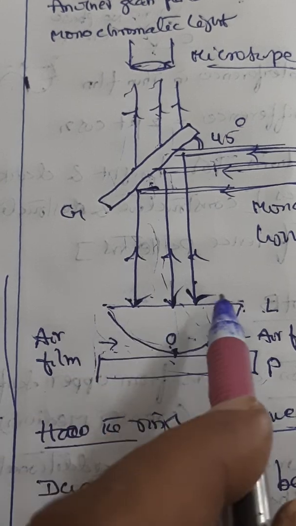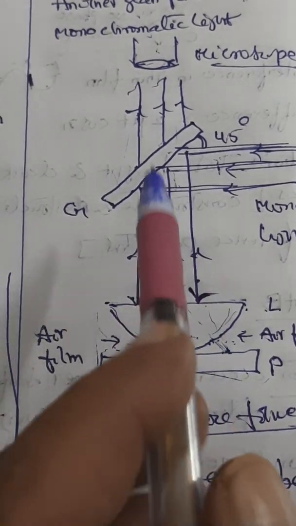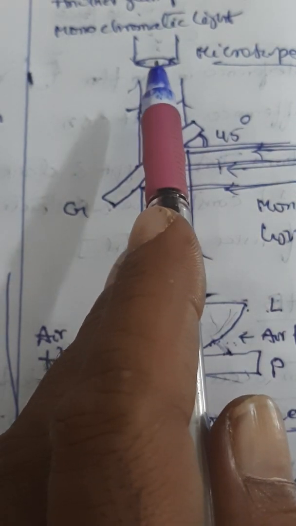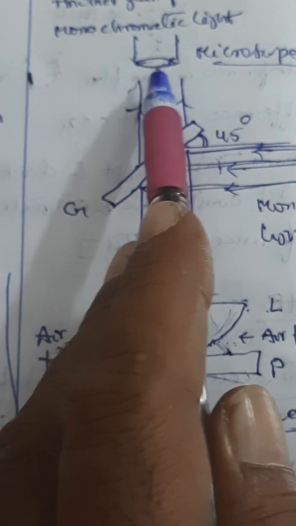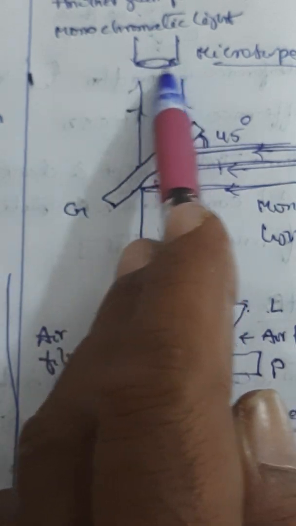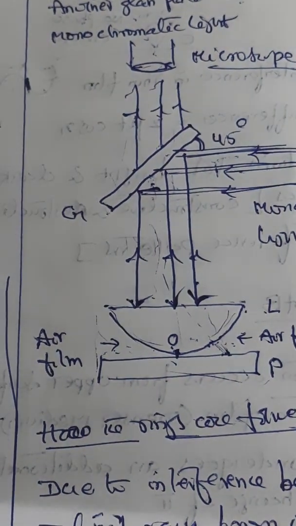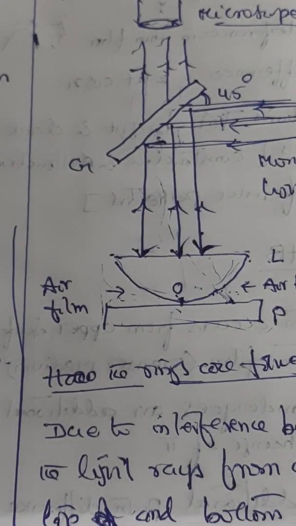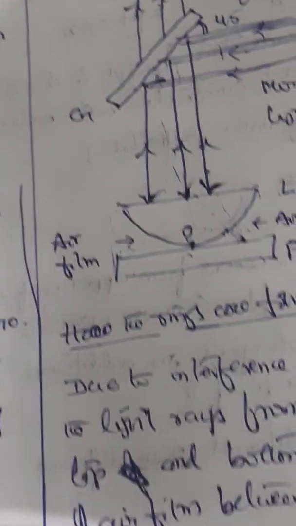In fact, the lenses should be very clean. So you have to form the rings and then observe the concentric rings as alternate dark and bright fringes to be viewed from the eyepiece of the microscope kept above the surface. So this is how Newton's rings are formed. So you can just conclude this with this statement.